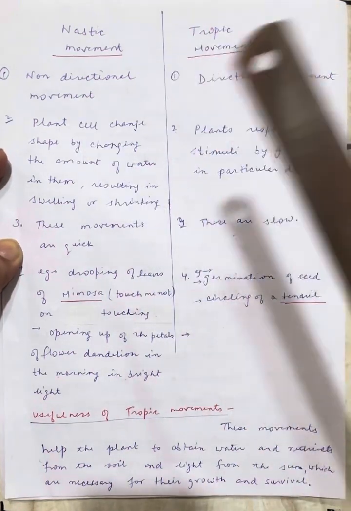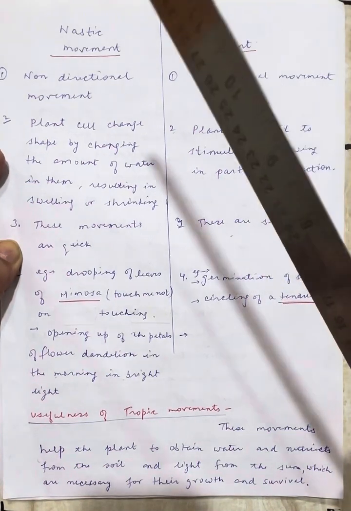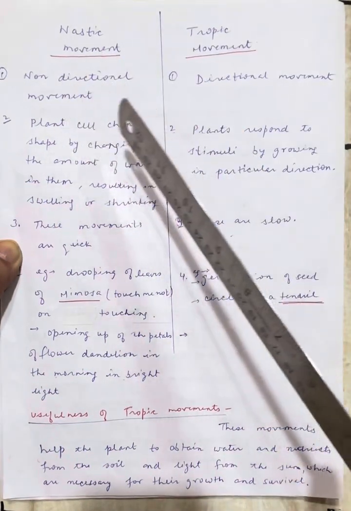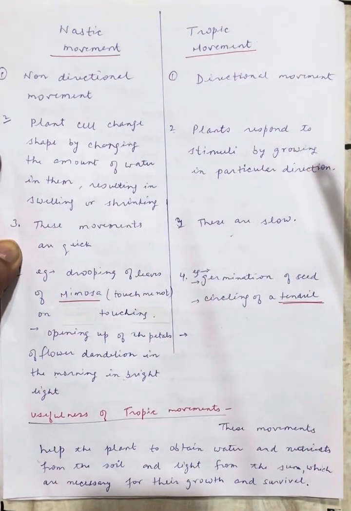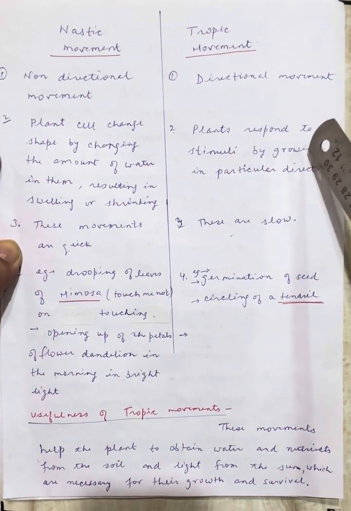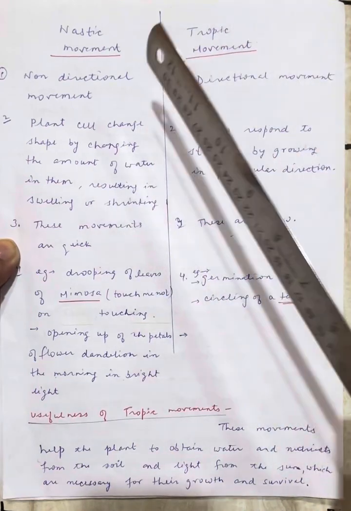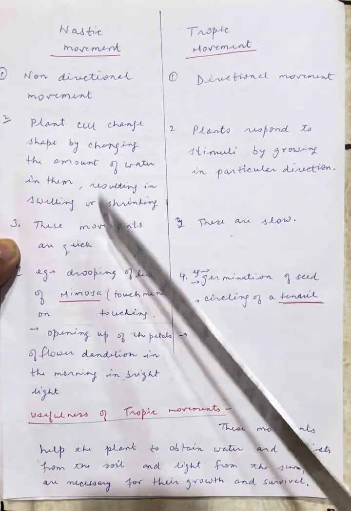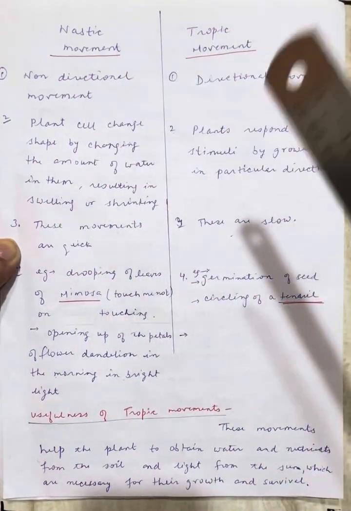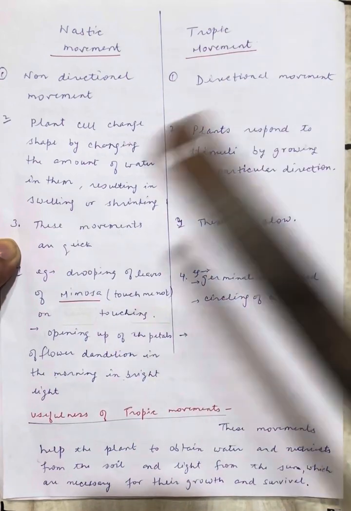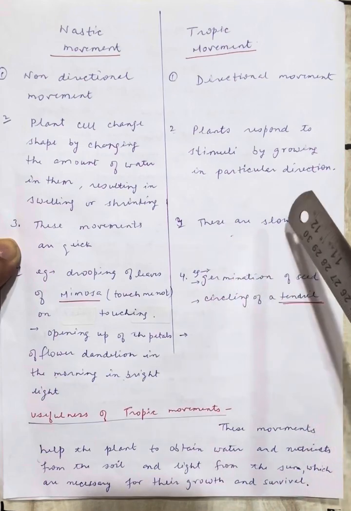Okay, like I discussed the case of touch me not. In that, the plant changes shape by changing the amount of water in it, resulting in swelling or shrinking. But in tropic movement, plants respond to stimuli by growing in a particular direction. And okay, done. The next one is that nastic movements are very quick. Like the moment we touch the touch me not plant, it quickly droops. And the tropic movements are growth movements, actually they're very slow.